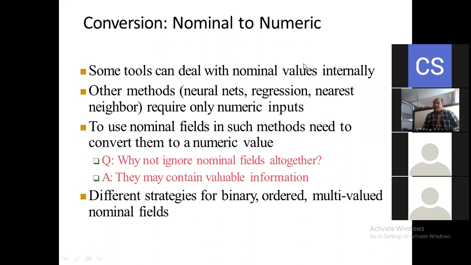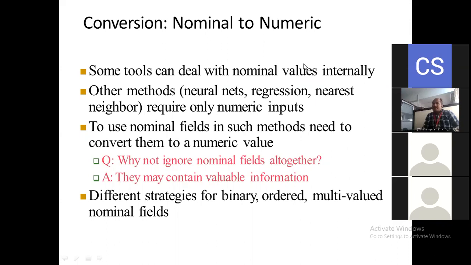And the question is, why not ignore nominal fields altogether? Answer: they may contain valuable information. We cannot neglect the nominal fields from the database here. Why? Because they may contain very, very important information. That is why we cannot discard or neglect the nominal field. For the importance of that nominal value, we are going to consider the conversion of nominal to numeric here.